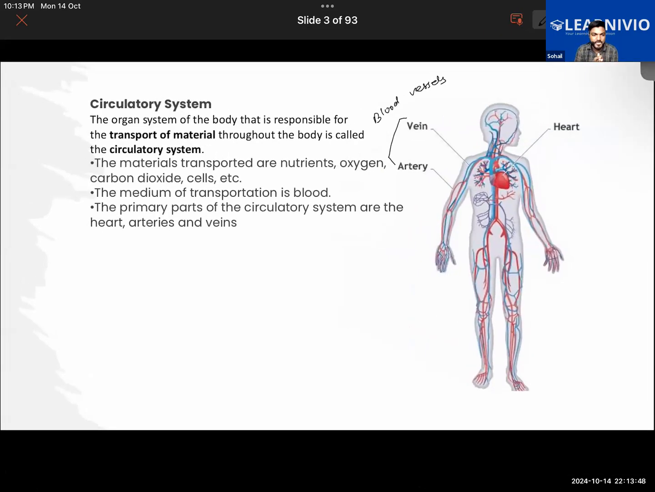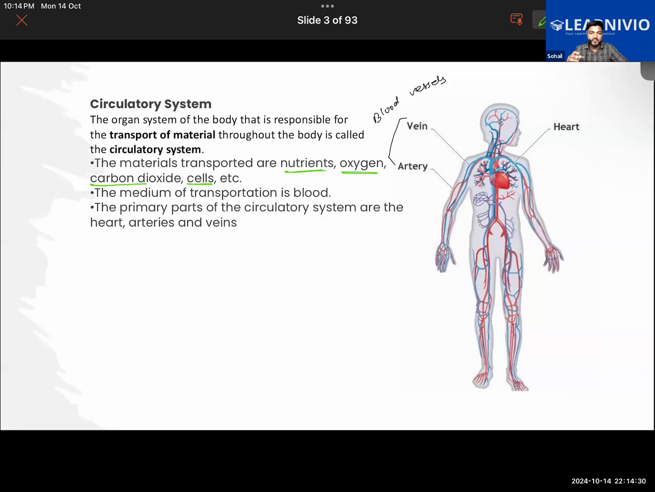The organ system of the body responsible for transport of all the materials like food, water, carbon dioxide, oxygen, urea, etc. is called the transport system of the body, the circulatory system. The materials transported are nutrients, oxygen, carbon dioxide, even cells. How cells? Will cells also be transported? Yes. Like the red blood cells, are they stationary in the blood? No, they move in the blood.